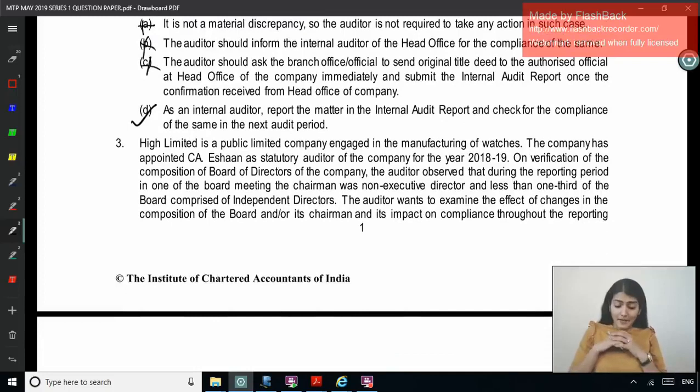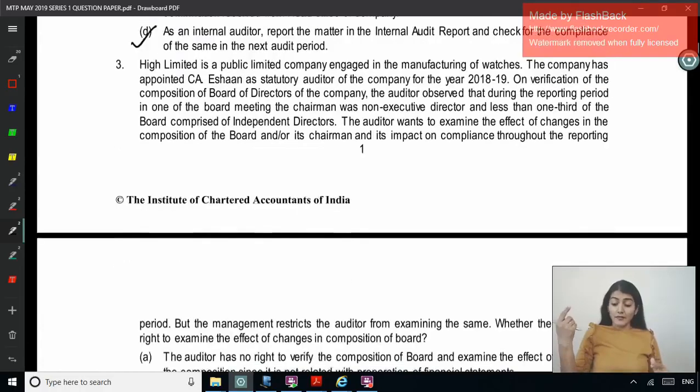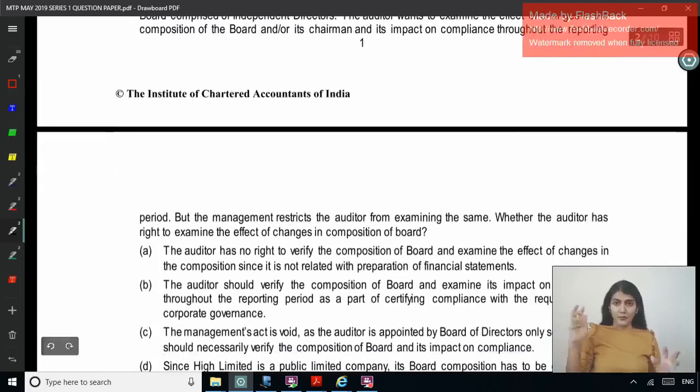Hi Limited is a public limited company engaged in the manufacturing of watches. The company appointed CA Ishan as statutory auditor for 1819. On verification of the composition of the BOD of the company, the auditor observed that during the reporting period in one of the board meetings, the chairman was non-executive director and less than 1/3 of the board comprises independent directors. The auditor wants to examine the effect of the changes in the composition of the board and or its chairman and its impact on the compliance throughout the reporting period. So at least by this time SEBI LODR comes to your mind.